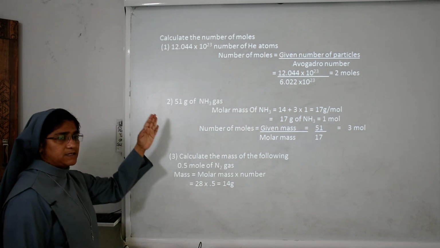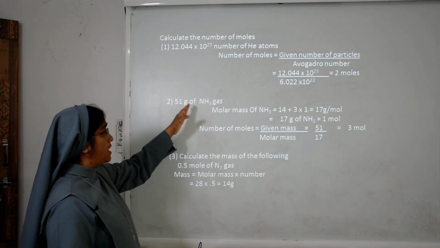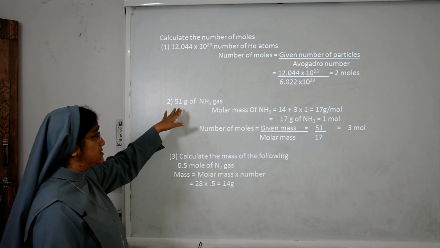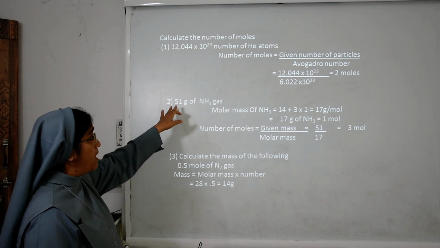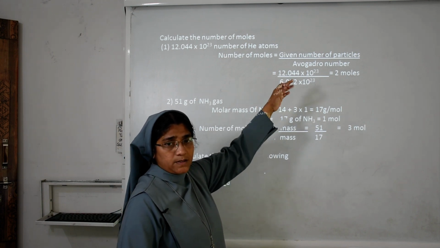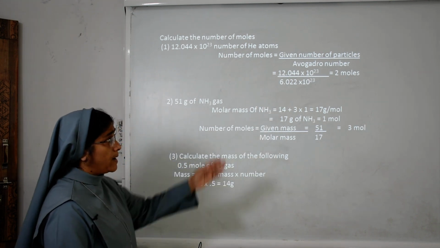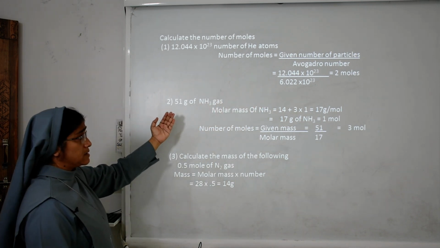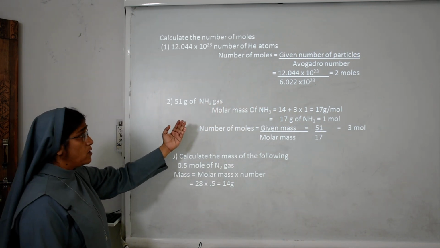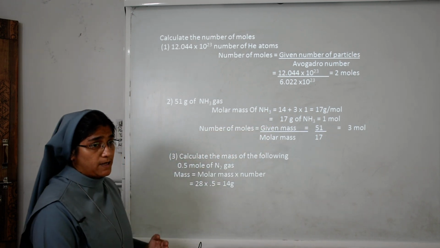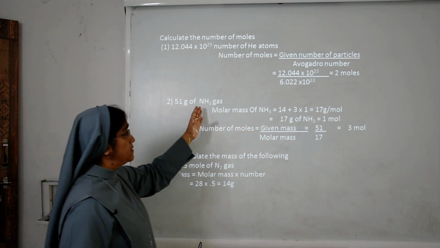Next, here it is given 51 gram of ammonia gas. So what is given? Mass is given. So we cannot use this formula, because the given number of particles is not given. Here the gas mass is given. So we have to find out the molar mass of ammonia.